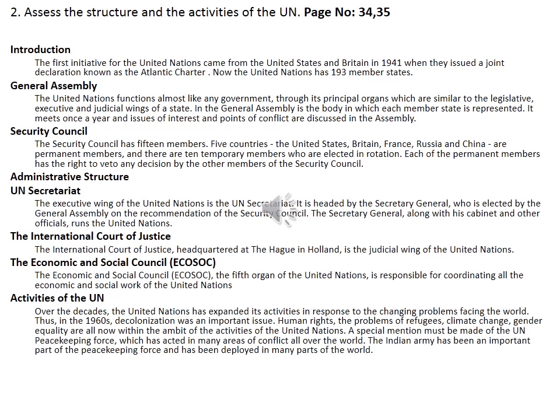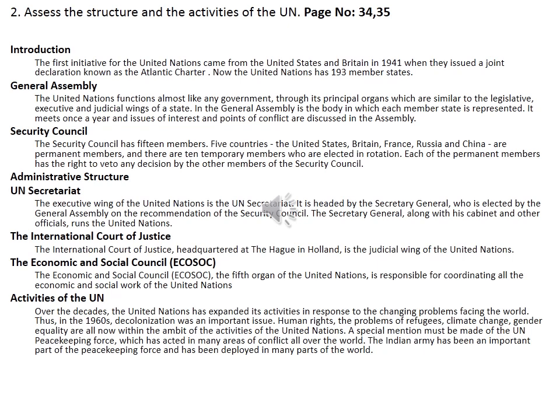Then third heading, UN Secretariat. So in that you have to mark the points. So the executive wing of the United Nations is UN Secretariat. It is headed by the Secretary General, who is elected by the General Assembly on the recommendation of the Security Council. The Secretary General, along with his cabinet and other officials, runs the United Nations. So the heading, UN Secretariat. Then fourth heading, the International Court of Justice. So under the heading, write, the International Court of Justice, headquartered at The Hague in Holland, is the judicial wing of the United Nations.